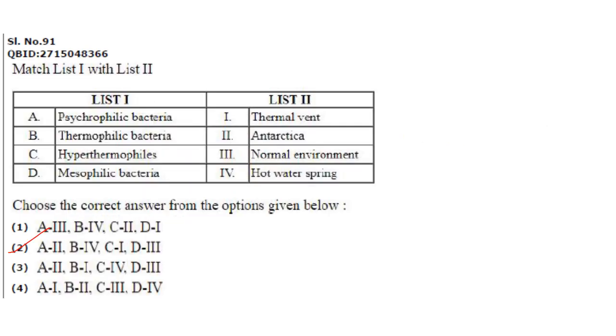Next one, match the following. They have given list 1 with bacteria and list 2 with where they will be found, usually the environment in which they will be found. Psychrophilic bacteria are usually found in Antarctica, cold conditions. So A2. Thermophilic bacteria are found in hot water springs. Hyperthermophiles are found in thermal vents. That is 1. And mesophilic bacteria are found in the normal environment. 3. So the answer here is A2, B4, C1, D3.